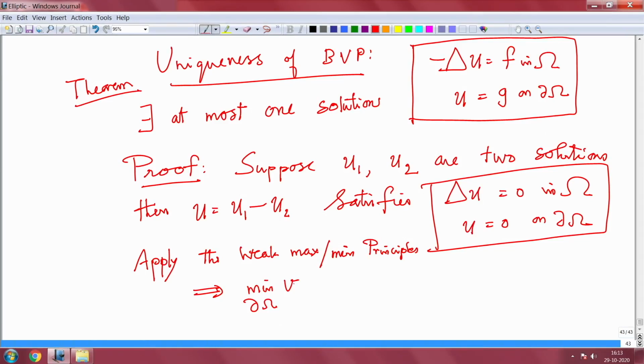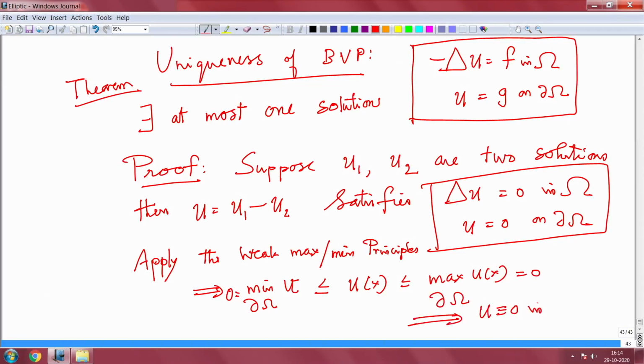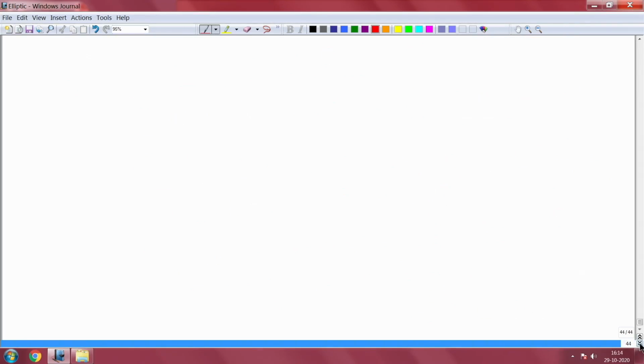So, minimum of V is less than or equal to V(x), this is equal to 0, less than or equal to maximum of V(x) over the boundary, that is equal to 0, implies V(x) identically 0 in omega. So, you have an immediate uniqueness theorem.